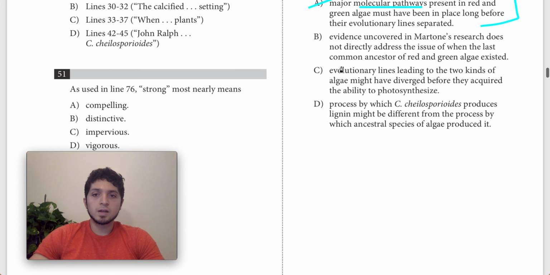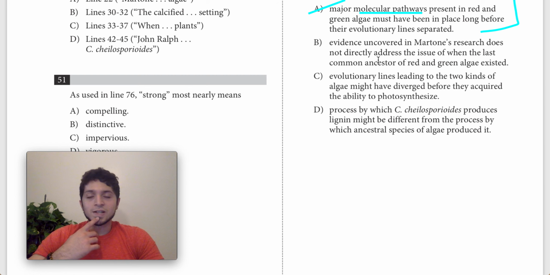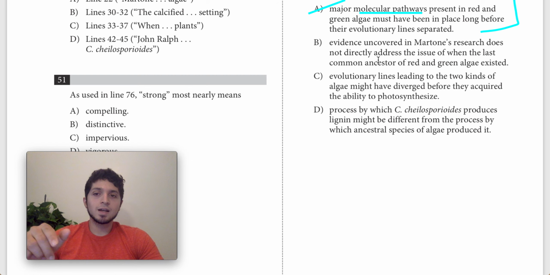So A is out. B says evidence uncovered in Martone's research does not directly address the issue of when the last common ancestor of red and green algae existed. This is true, but Niklas doesn't say anything about it, right? Like, you should have addressed this. Martone doesn't put on any airs about the fact that he has addressed or solved this. It just seems kind of irrelevant. Nobody really talks about it, so we can get rid of B.